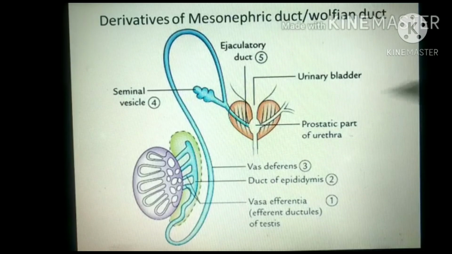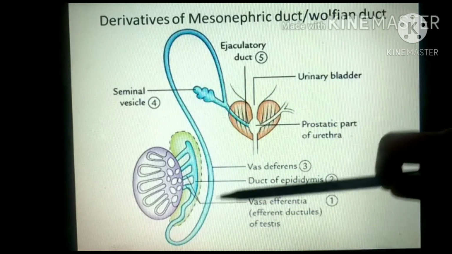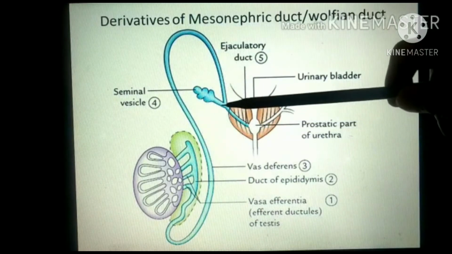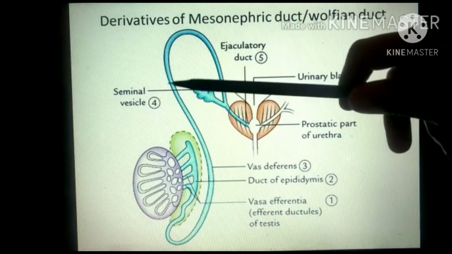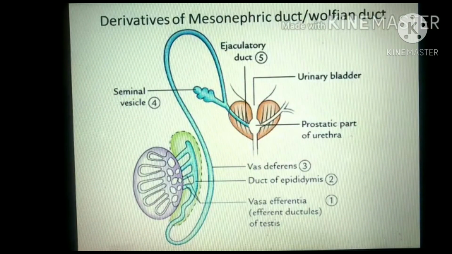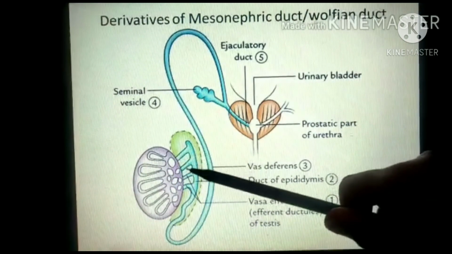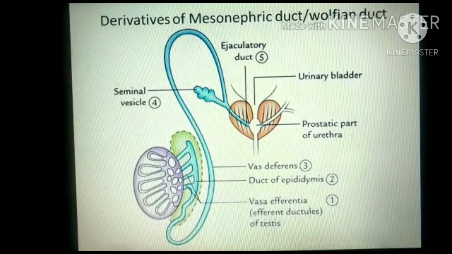So the cranial part of the mesonephric duct forms the epididymis, the caudal part will form the vas deferens, and the part which is caudal to the origin of the seminal vesicle will form the ejaculatory duct. The seminal vesicle also arises from the mesonephric duct. So epididymis, vas deferens, seminal vesicle and ejaculatory duct all are derived from the mesonephric duct or the Wolffian duct, and these mesonephric tubules will form the vasa efferentia or efferent ductules of the testis.